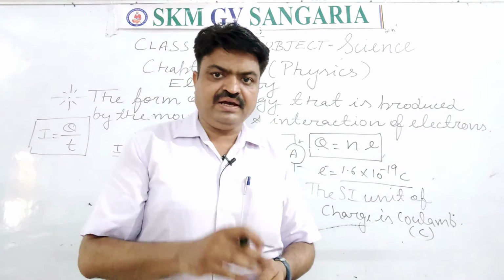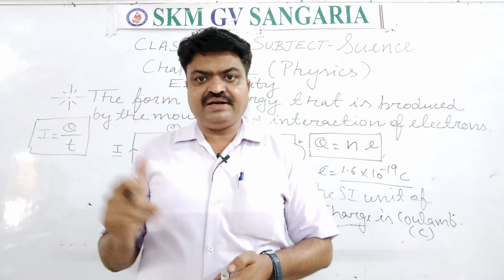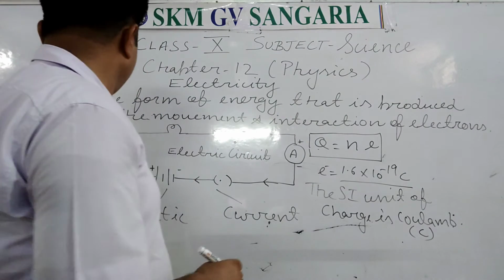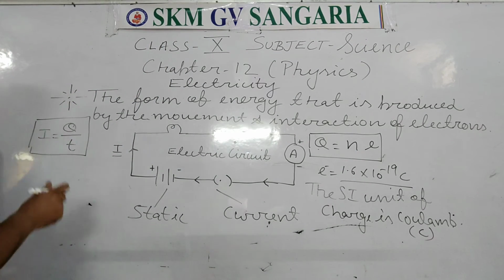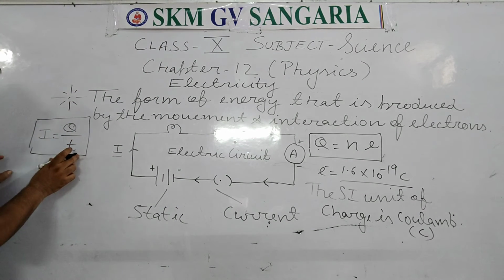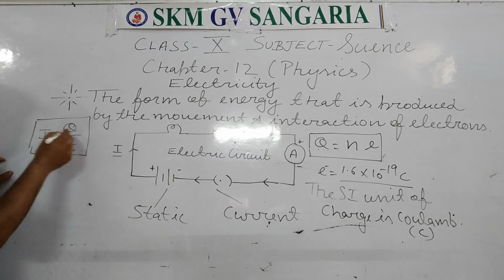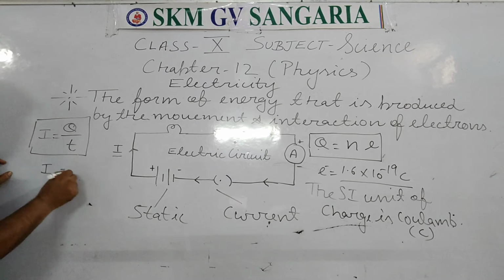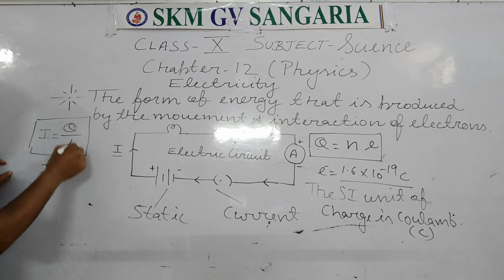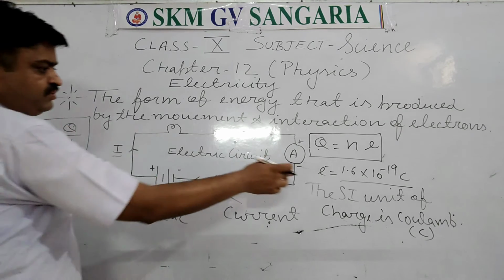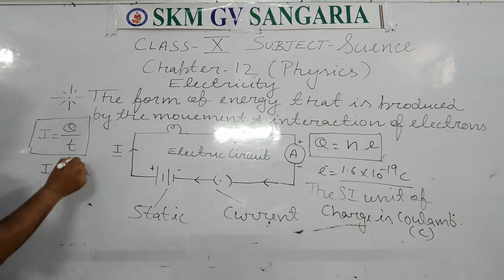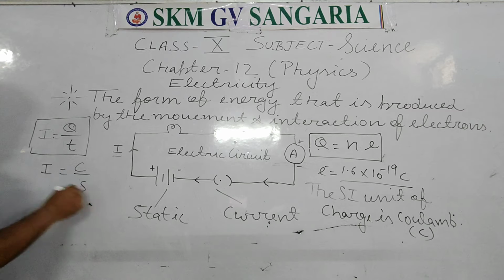Now with the help of this, you can get the SI unit. Here I have written I is equal to Q upon T. The unit of Q, I have told you, is Coulomb, and the unit of time is second.